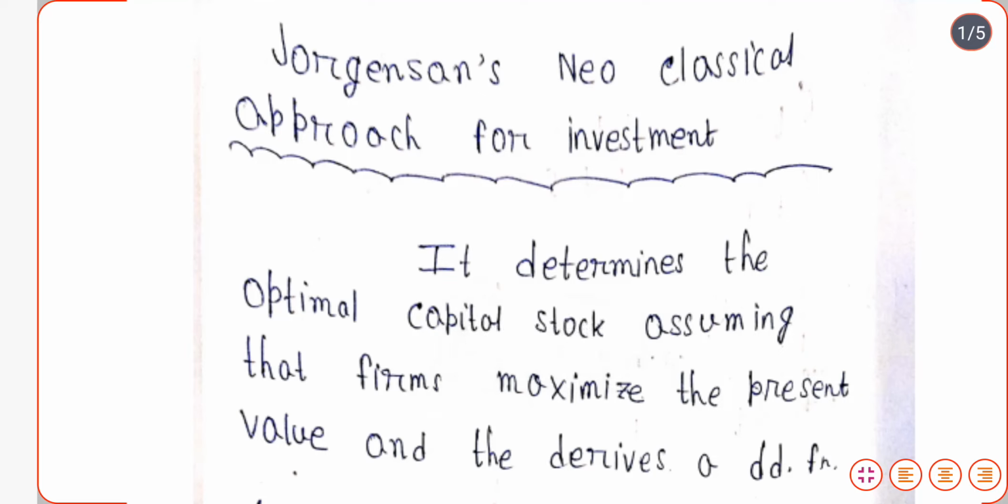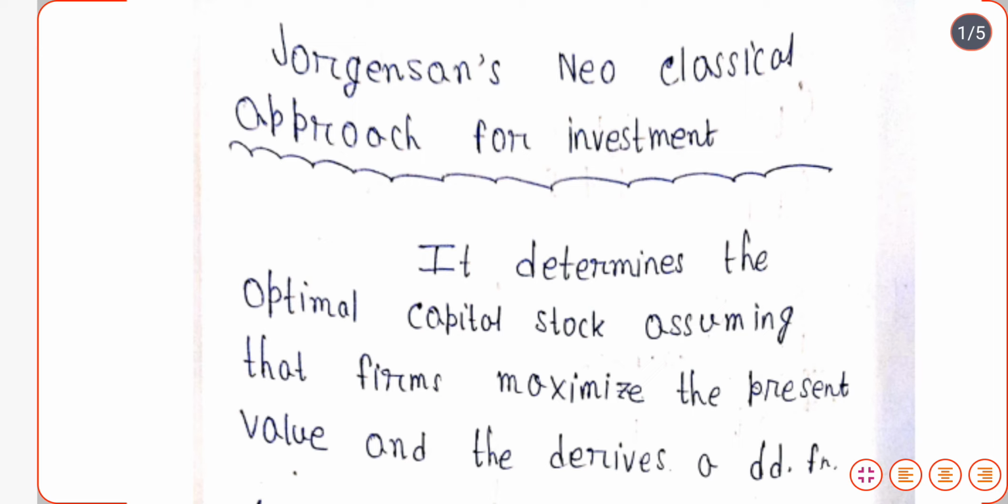Today's topic of discussion is Jorgensen's neoclassical approach for investment. Jorgensen's neoclassical approach for investment actually tries to determine the optimum capital stock. And what are the assumptions? The firms obviously try to maximize the present value and try to derive the demand function.